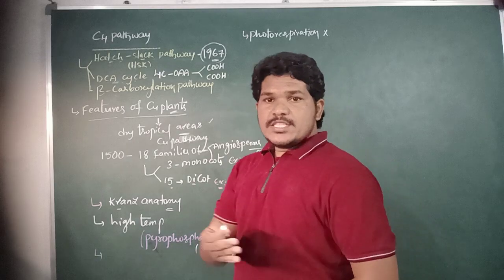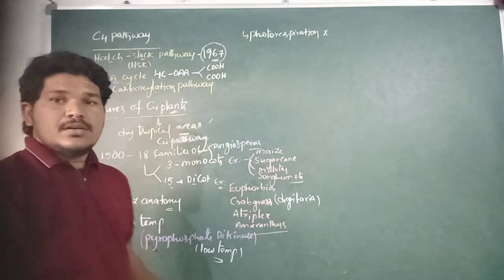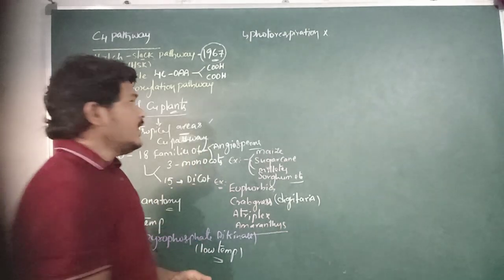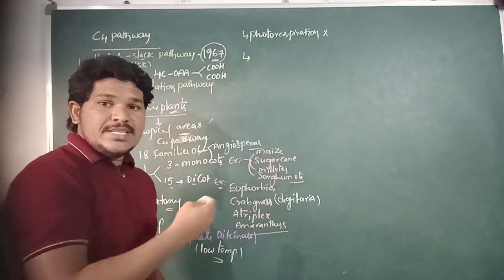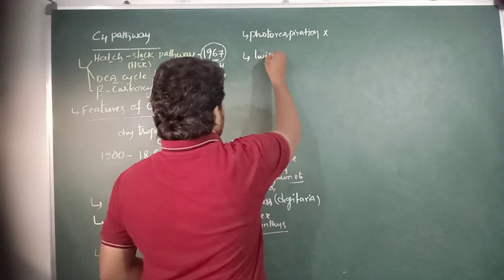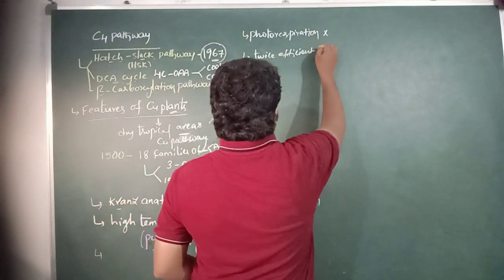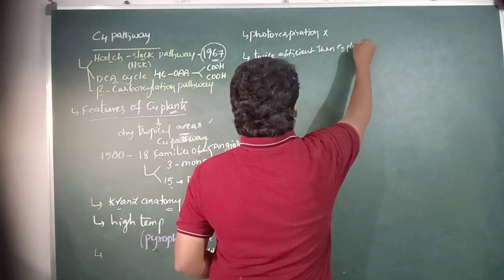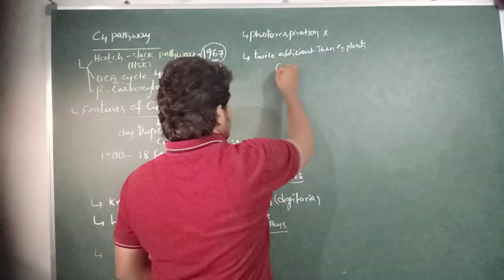The CO2 fixation process is twice in the C4 pathway, and the C4 plants are twice as efficient as the C3 plants in the carbon fixation process.